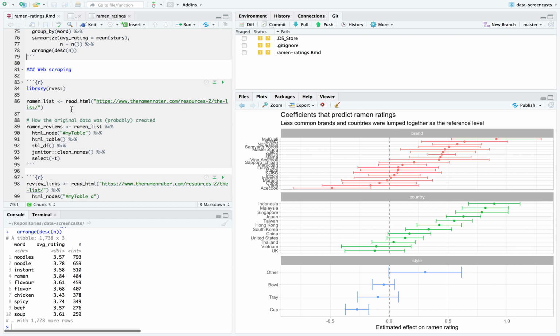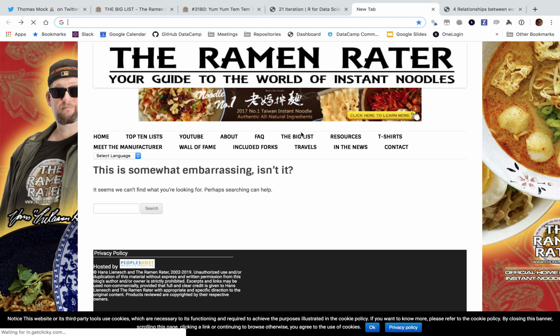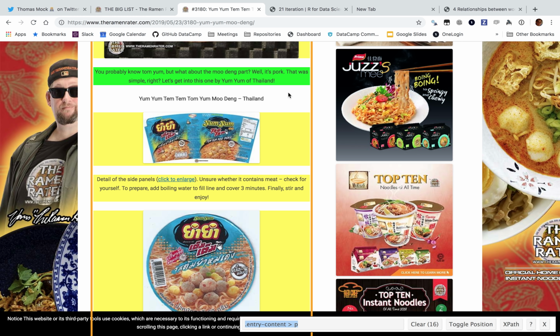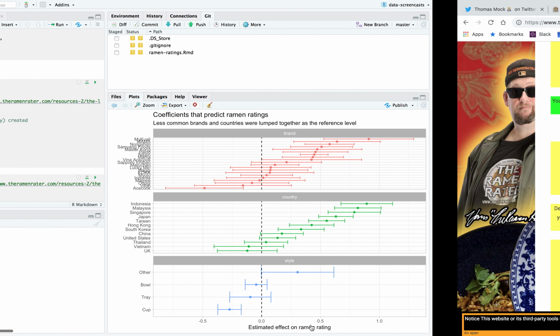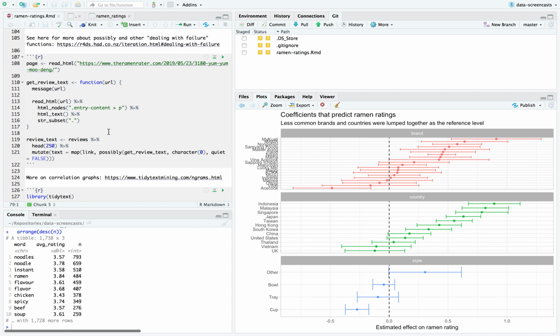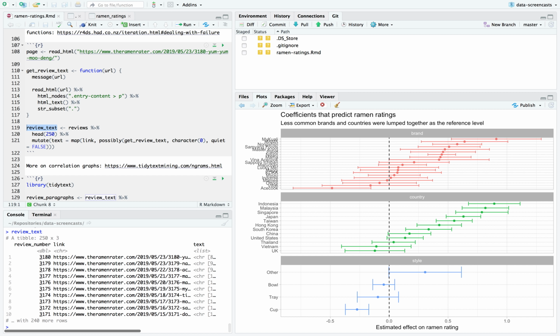But then we moved to the web scraping side, where we learned how to use the selector gadget tool to go into each of these and actually pick a CSS selector that would extract the text from each. I extracted the table, basically recreated some of the data, and then I created a function to extract the text. And finally, once I had all this text, I had stars.